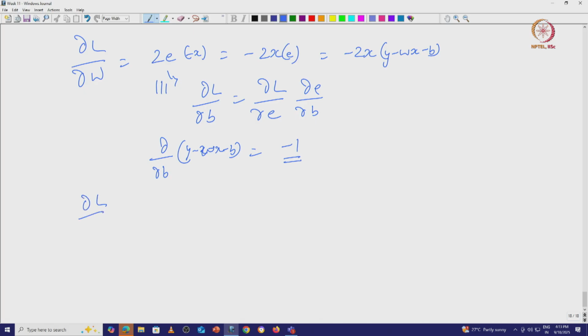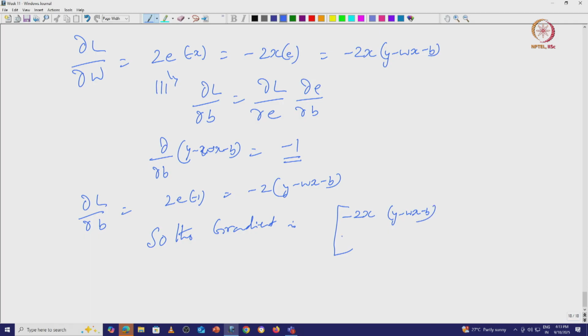What is delta L by delta B? 2E into minus 1, which is minus 2 into Y minus Wx minus B. So, the gradient is minus 2x into Y minus Wx minus B, minus 2 into Y minus Wx minus B, which will give me minus 2x into Y minus Y cap, minus 2 into Y minus Y cap, which is same as minus 2xe minus 2e.